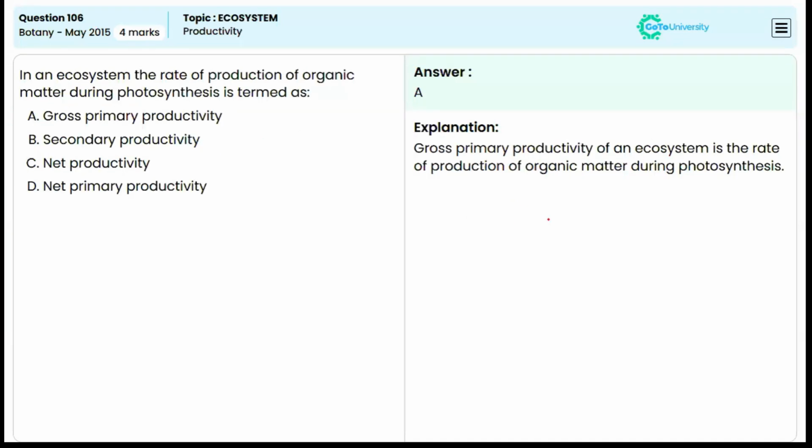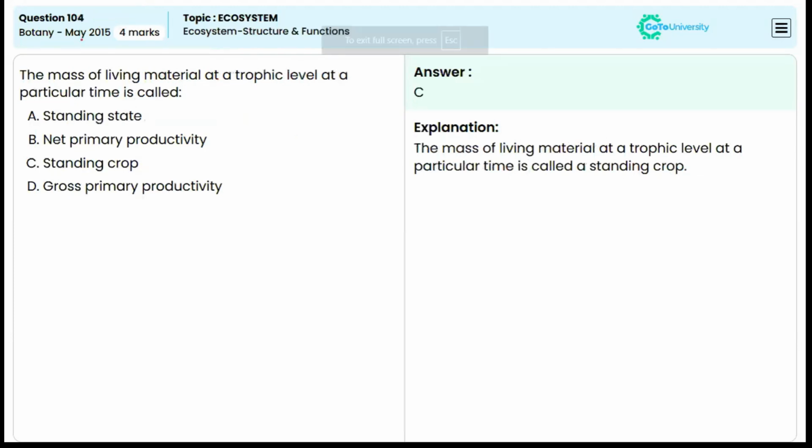Okay. Moving to the next question from May 2015. In an ecosystem, the rate of production of organic matter during photosynthesis is termed as what? GPP, isn't it? Gross primary productivity. Next question, from May 2015: the mass of living material at a trophic level at a particular time is called what? That is the standing crop.